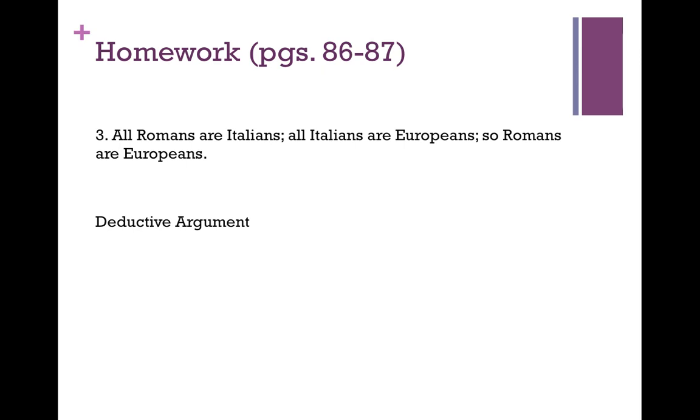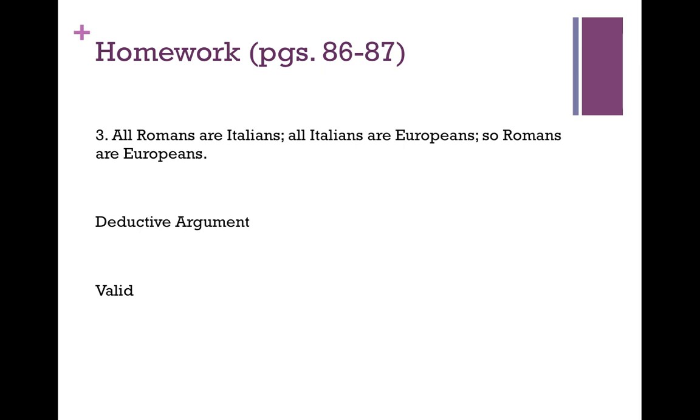With respect to the second question, look right here at the two terms contained within the conclusion. It says, so Romans are Europeans. And the term Romans appears right here, and it also appears in the very first premise. Europeans appears in the second premise. And so the conclusion is composed of concepts or terms that are taken strictly from the premises. This is an example of not only a deductive argument, but a valid deductive argument.